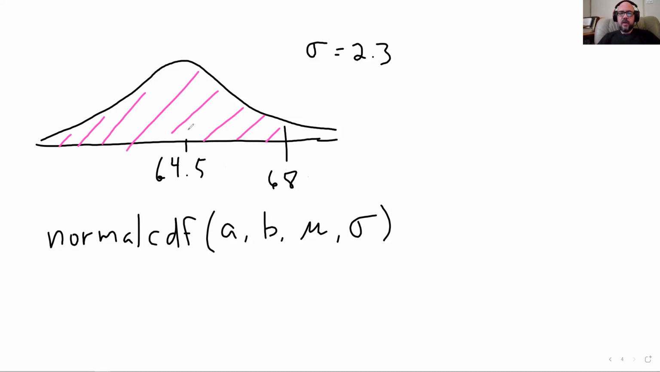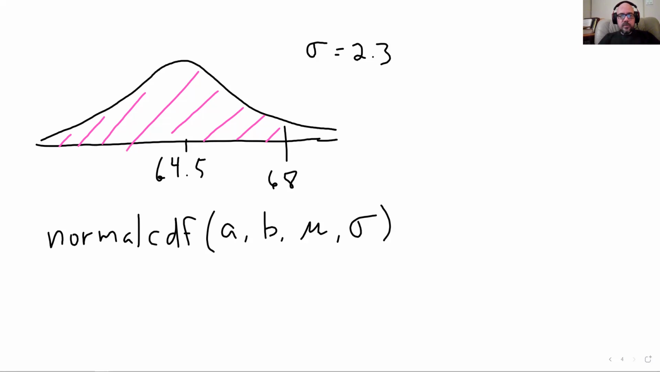I'm going to do normal CDF of left end, right end. So the left edge of the area we're looking for, the right edge of the area we're looking for, mean, standard deviation. In this case, the left edge of this area is at negative infinity, and you can put in negative infinity if you want. In a sense, though, the left edge of this area is actually at 0, right? Because the effective minimum height is probably much bigger than 0, but you certainly couldn't have someone with less than 0 height. And we'll do it both ways to make the point that it doesn't matter which one you choose. They're both fine.